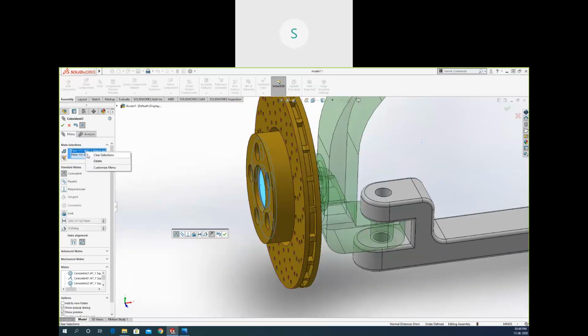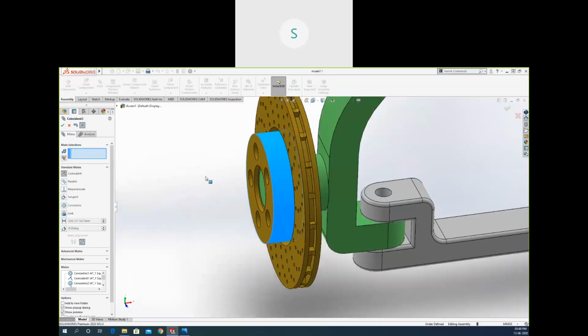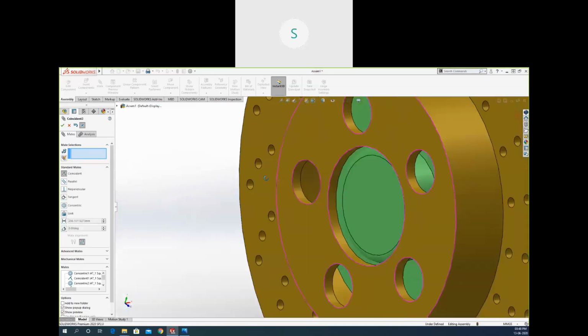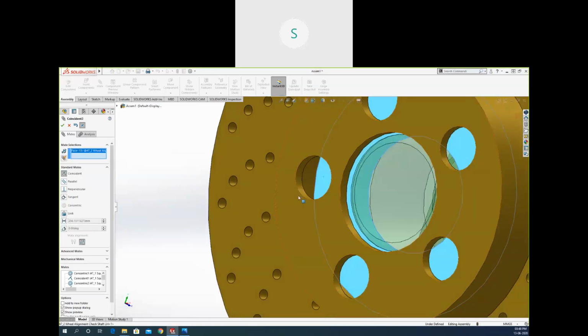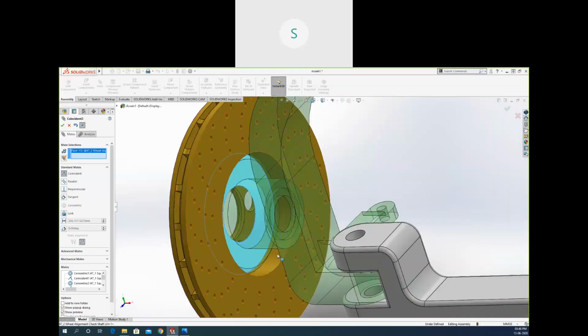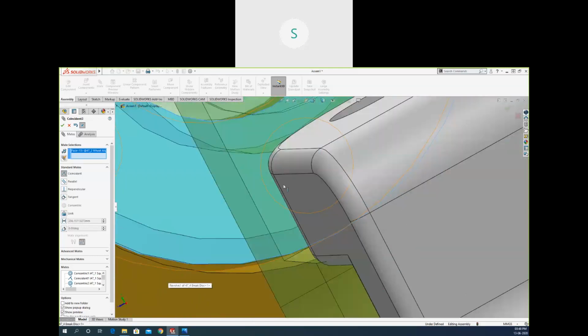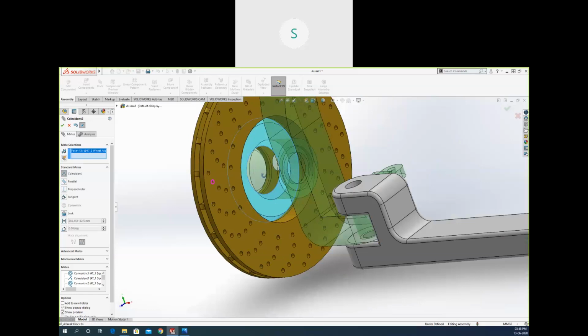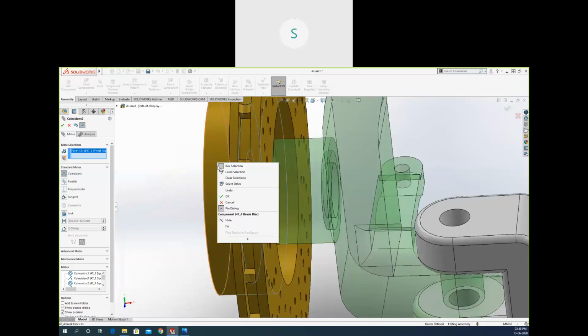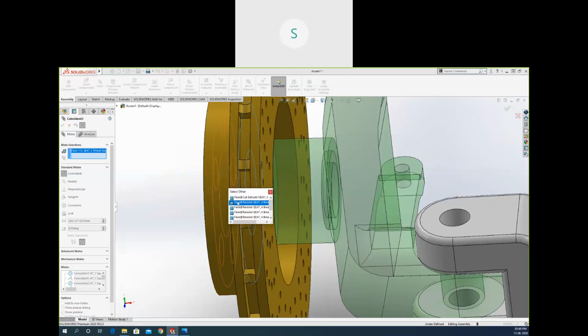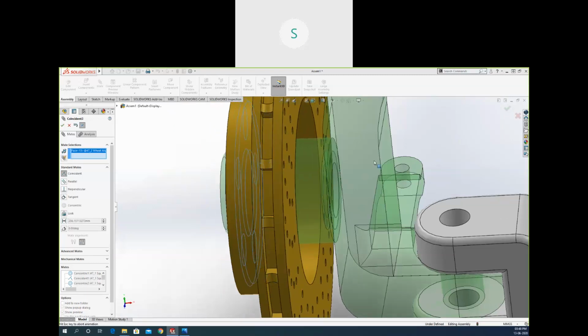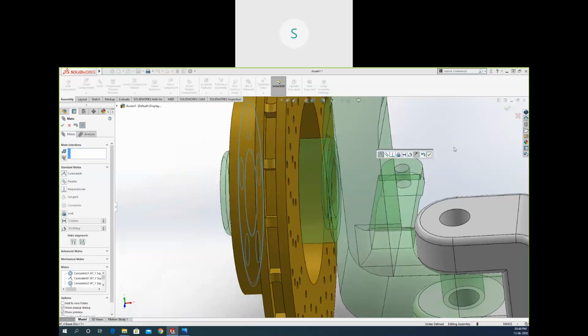But if you have any problem, if you don't want to fix that face, you can select other faces also like that. So to choose some other faces, we have options. Select other, you can just choose some other faces also from inside to outside.